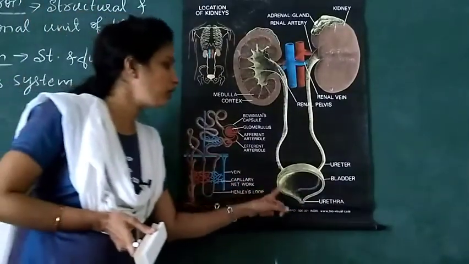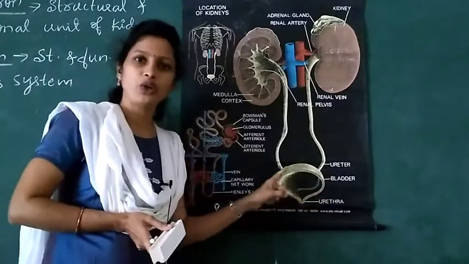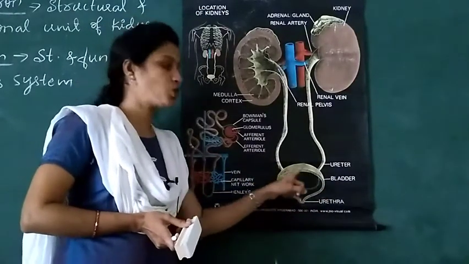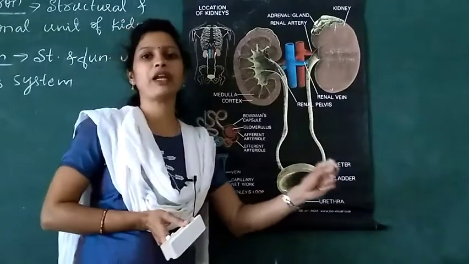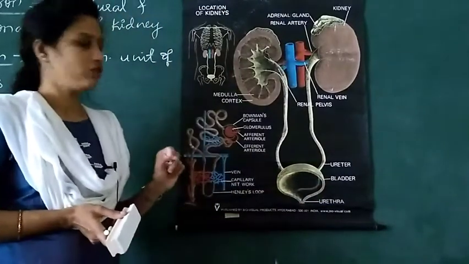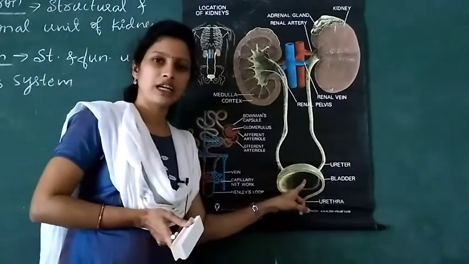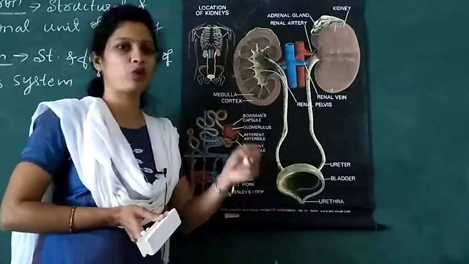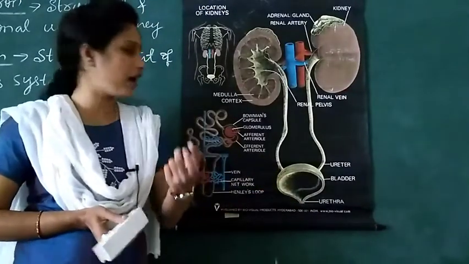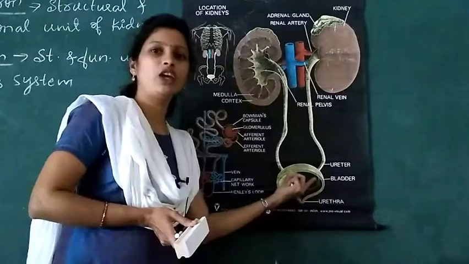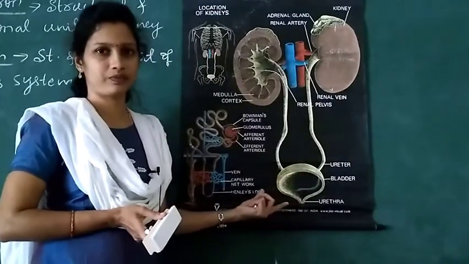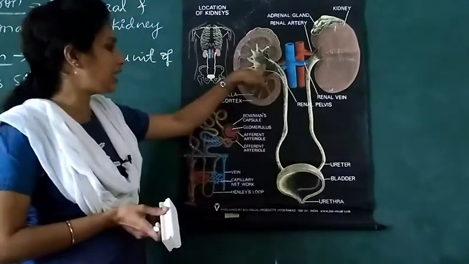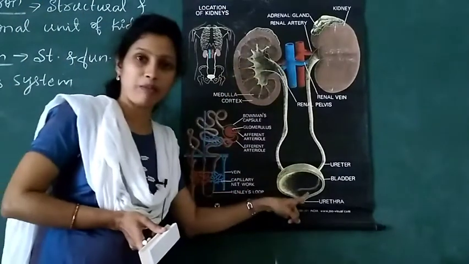In the urinary bladder, urine gets stored for a temporary period of time, that means for about 1 hour or 2 hours. Ureter is present between the kidney and the urinary bladder.